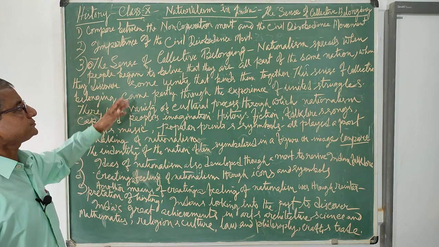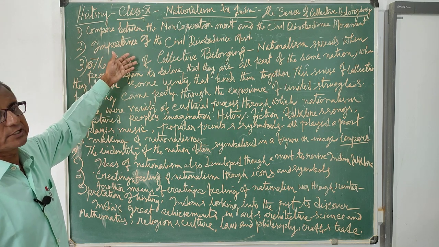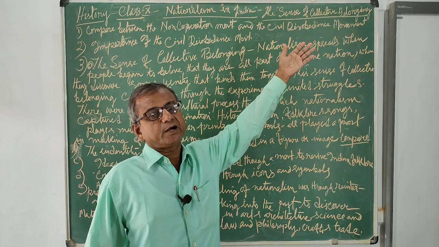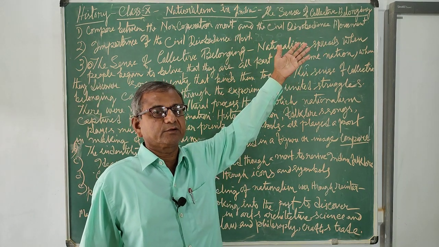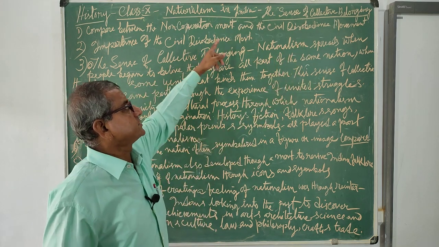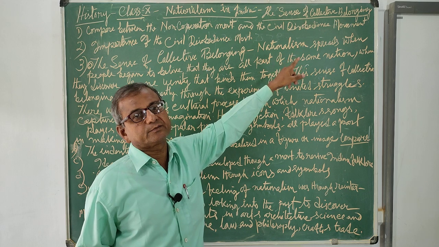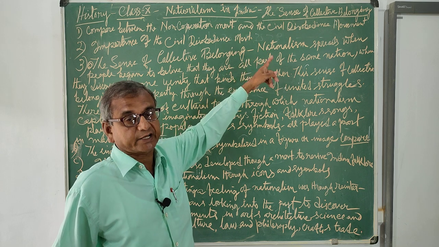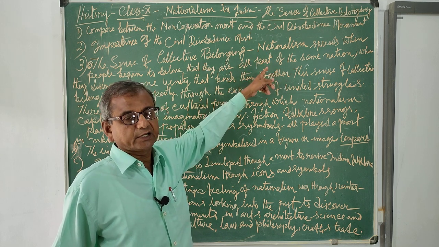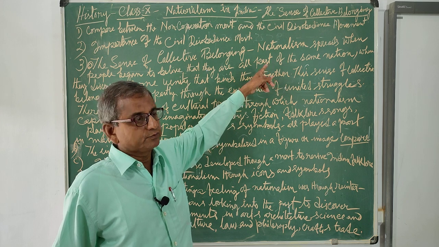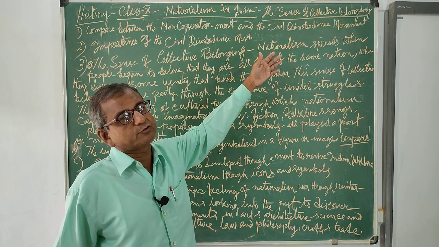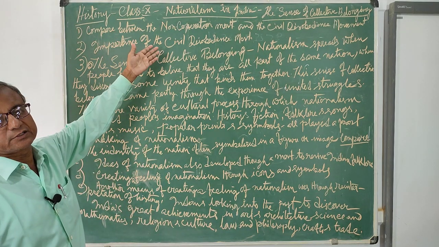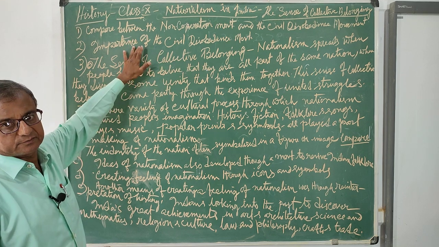The non-cooperation movement was suspended in 1922 after the Chauri Chaura incident. Similarly, the civil disobedience movement was suspended after the Gandhi-Irwin Pact signed in 1931. But it was resumed when Gandhi returned from London after the failure of the Second Round Table Conference. It was the second phase of the civil disobedience movement, in 1932, and it continued up to 1934. But the non-cooperation movement was suspended by Gandhiji in 1922 and was not resumed again.